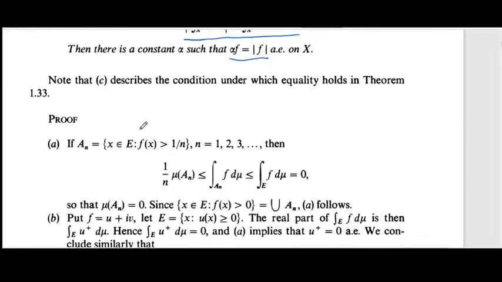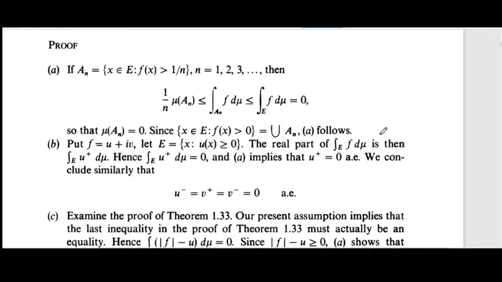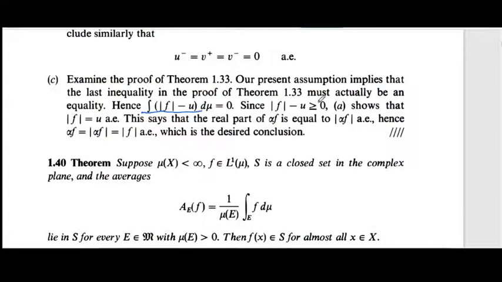By our first part, if f is a positive measurable function, then the integral of f d mu equal to 0 implies f equals 0 almost everywhere on E. So by using that, we can write mod f minus u equal to 0 almost everywhere.